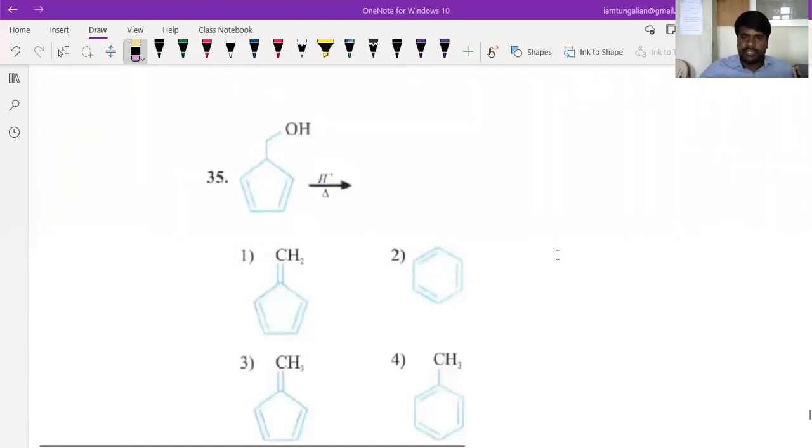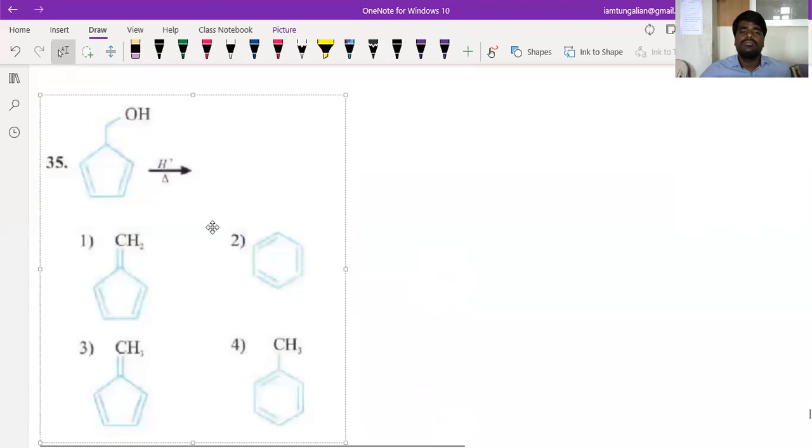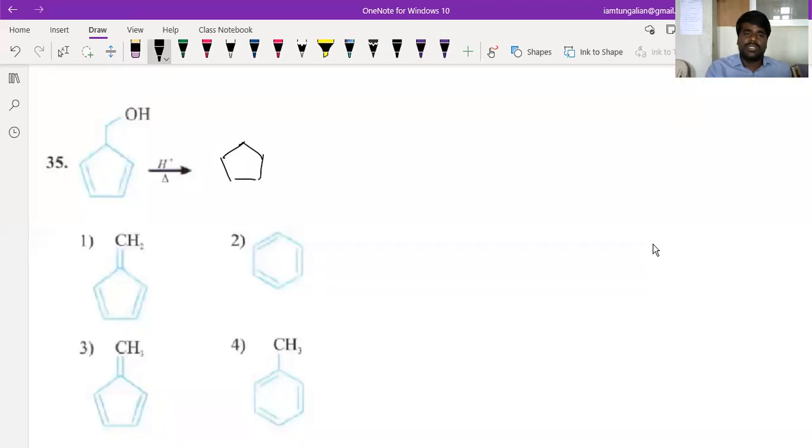So if you look at the 35th question, what happens here? This is an acidic medium. In acidic medium, this particular compound will undergo protonation.